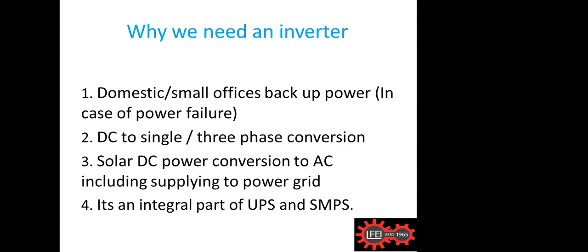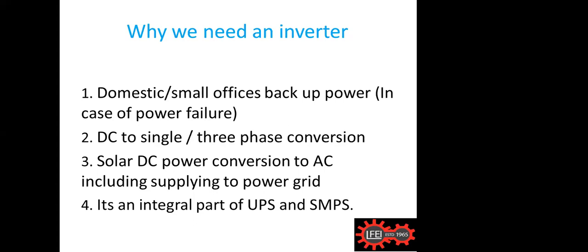So solar is one of the best ideas. Solar definitely gives only DC power, and we cannot do anything with only DC. If we want to use it in any commercial equipment, or give it to the power grid, we have to convert it into AC, either single phase or three phase. So this is the third one, solar DC power conversion.